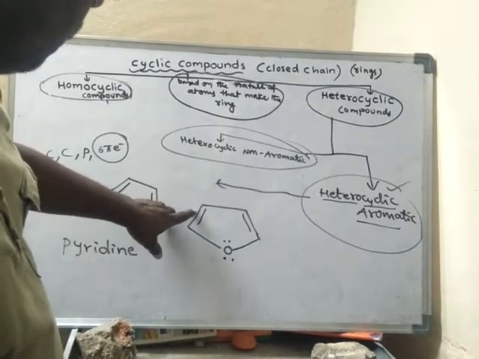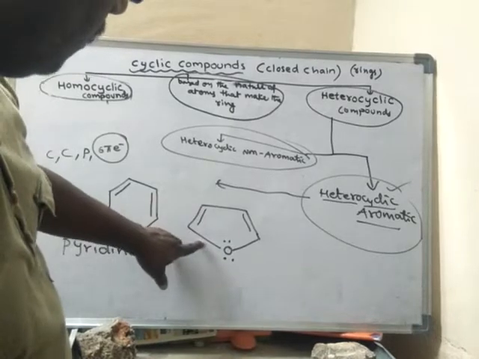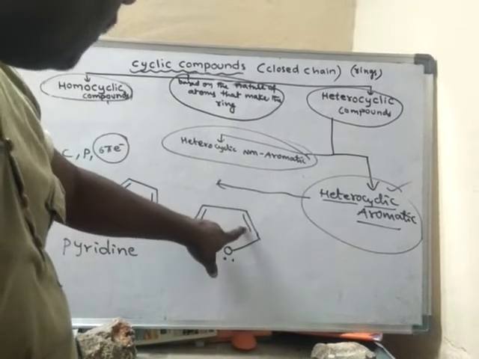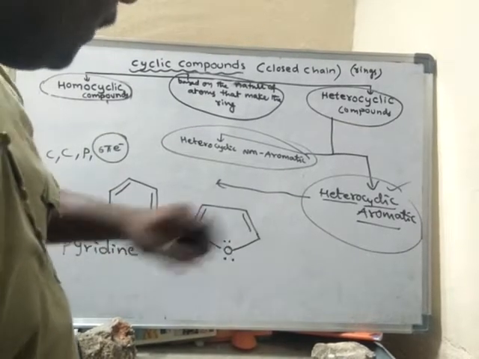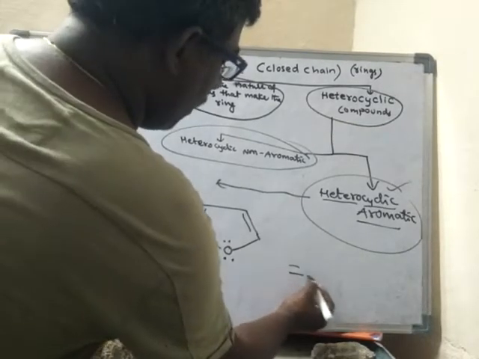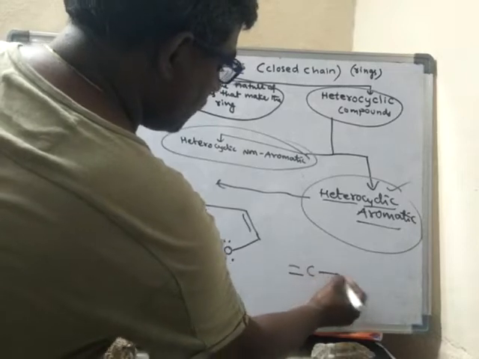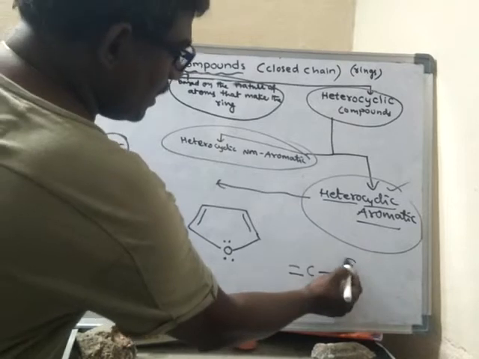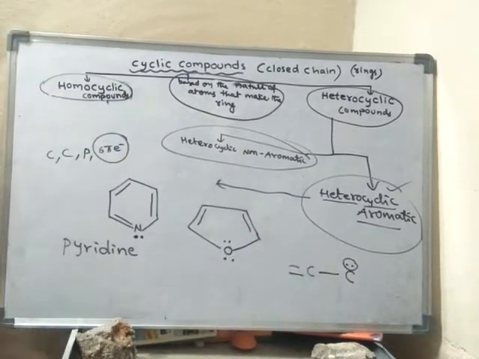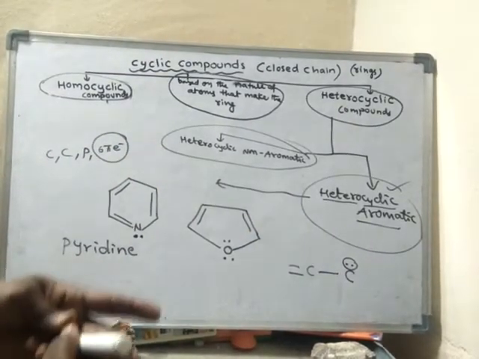So double bond, single bond, lone pair, single bond, double bond. It is also a conjugated system. Remember.